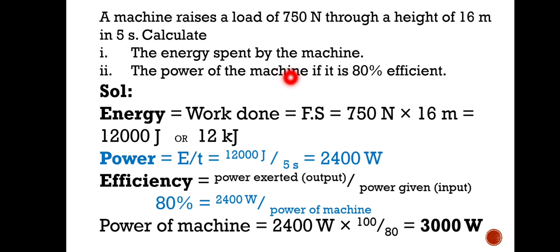The power exerted by the machine is 2400 watt. 80% means 80 divided by 100, and you know how to calculate this. 2400 into 100, cross multiplied, 100 multiplied here and 80 dividing. So 3000 watt is the power of the machine, which is also called the power rating of the machine. The machine is of 3 kilowatt.